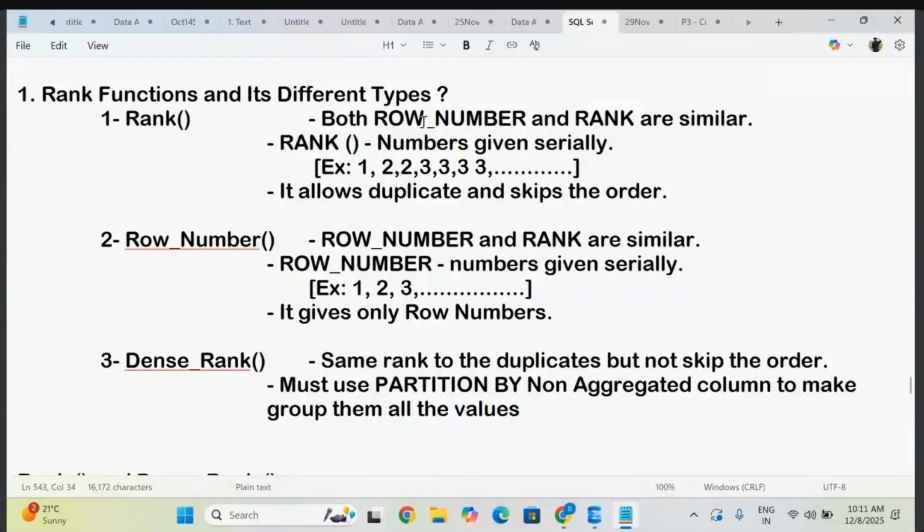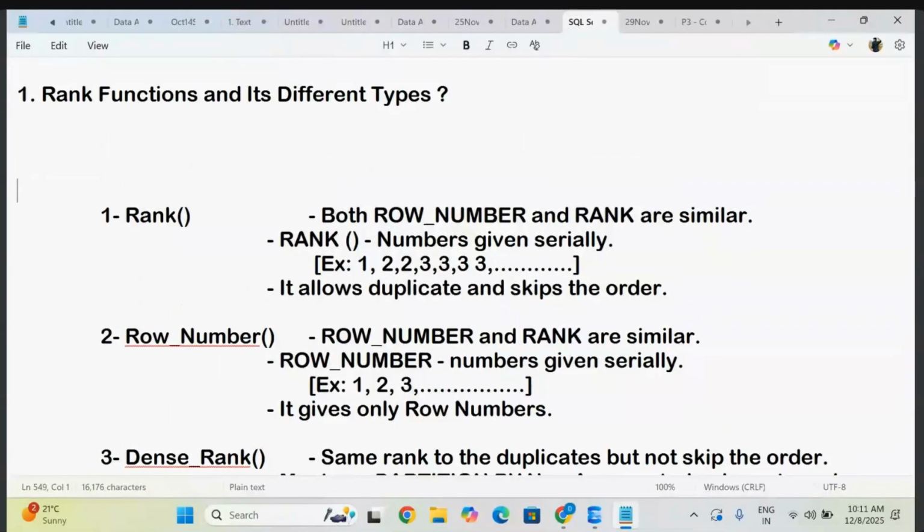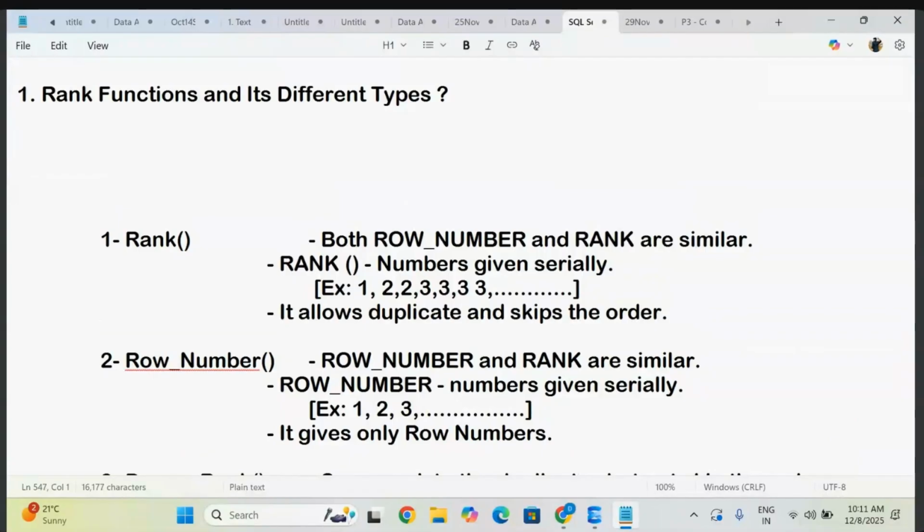This rank function is very important for you, not only for your interviews, for real time also, that you need to work on this rank function. Whether fresher level or experience level, whatever level you have, you will get this rank function interview question. So you must take care about it, the different types of rank functions. You might say in your Power BI also how to provide rank.